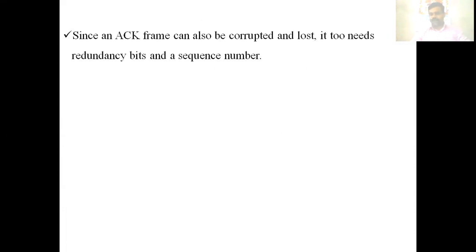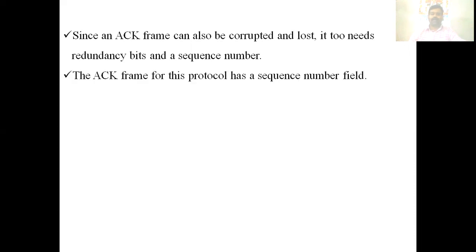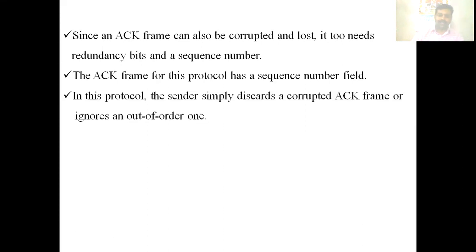There is a possibility that an acknowledgement frame is corrupted or lost. So we need a redundancy number and sequence number. The acknowledgement frame for this protocol has a sequence number field. In this protocol, the sender simply discards a corrupted acknowledgement frame or ignores an out of order frame. Here in stop and wait automatic repeat request, the sender will discard the corrupted acknowledgement frame as well as ignore the out of order frame.